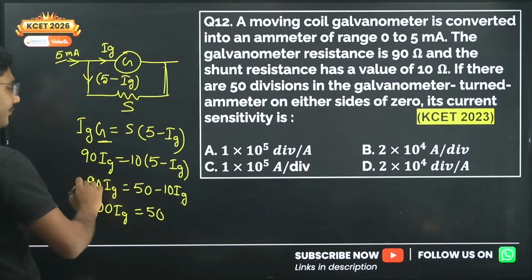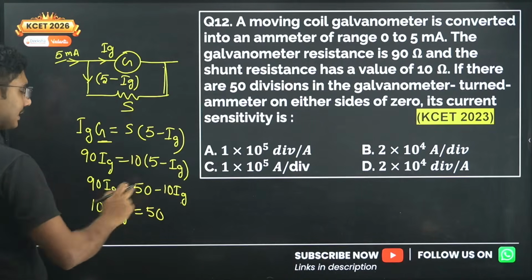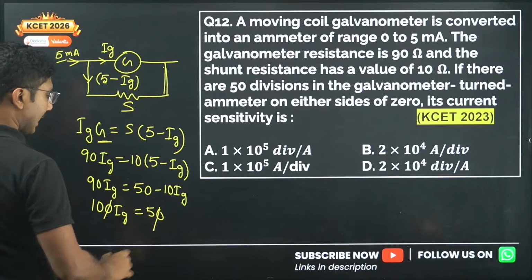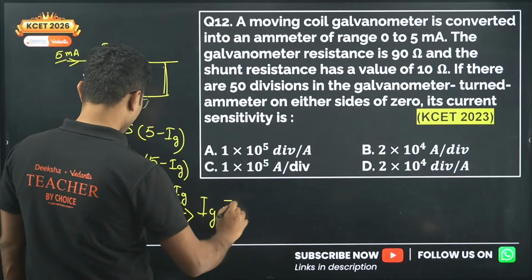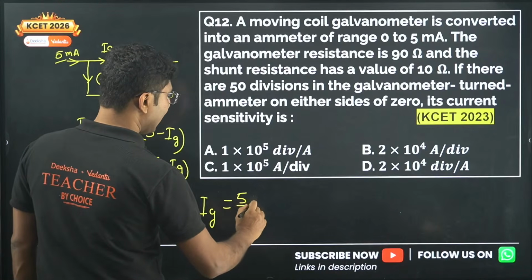This comes to the left hand side, becomes plus, so 90 plus 10 is 100, 0 gets cancelled, and you get Ig equals 5 by 10 milliampere.